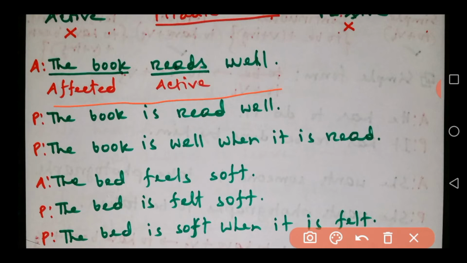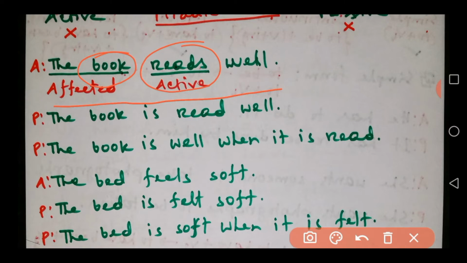When you look at the sentences of middle voice, you will find this type of structure. In subject position, the subject of the verb is affected, not the agent, not the doer. But if you look at the verb, there is no be verb before the principal verb.